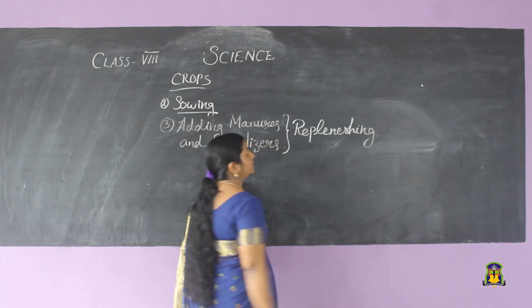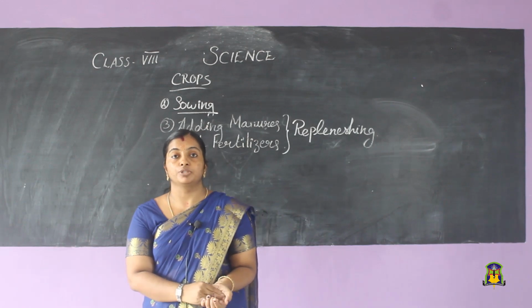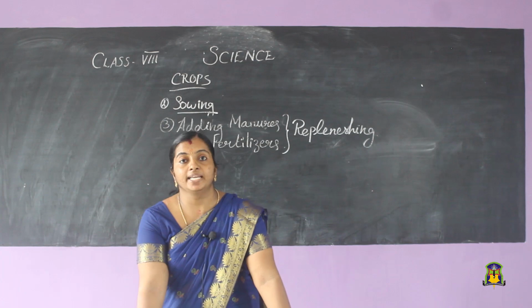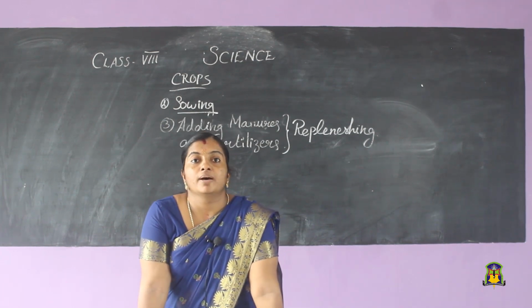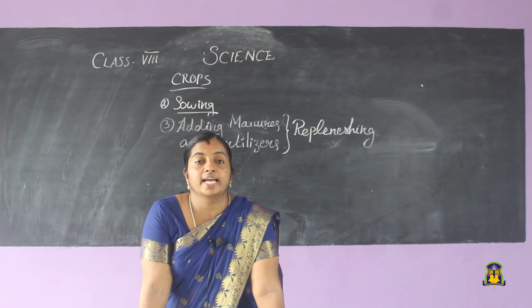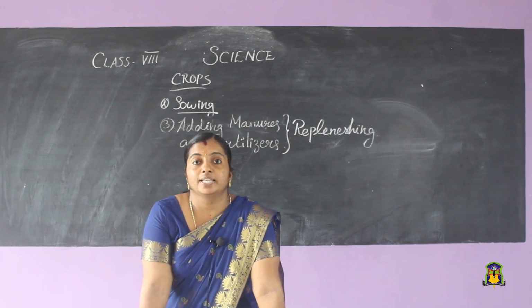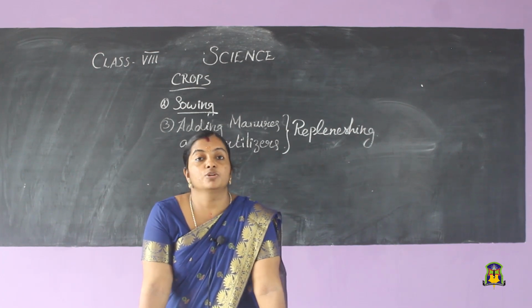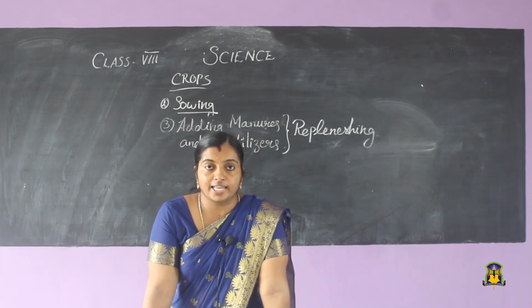Replenishing. What do you mean by replenishing? It means adding more nutrients. We are making the soil rich in nutrients again. That process is called replenishing, and it can be done by adding manures and fertilizers. So, what are manures? Manures are organic substances, that is humus. Dead and decaying plants can be converted into humus by the action of microorganisms. That substance is called humus, and humus is also called manure. They are organic in nature, that is, they are naturally made.